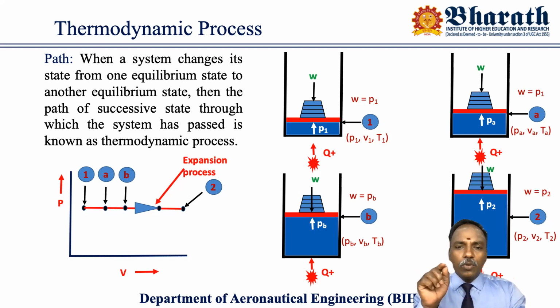So here, to maintain that piston at state 1 means mechanical equilibrium. There is no displacement. To maintain that mechanical equilibrium, please recall what mechanical equilibrium is: there should not be any unbalanced force. If the piston is at that location, not getting any displacement, it means there is no unbalanced force. It means the W, which is acting in the downward direction, is equivalent to the upward force, that is the pressure P1. W equals P1. Now what I'm doing, I'm adding heat energy, a heating process.